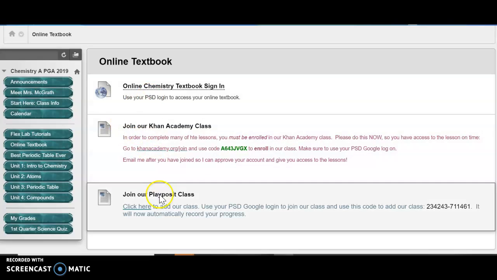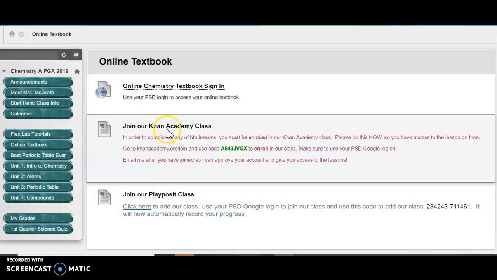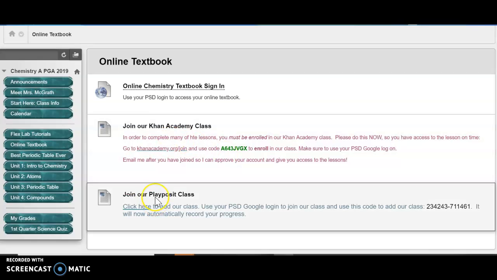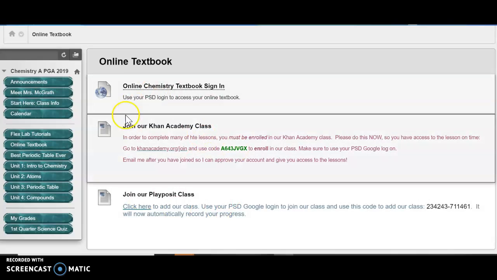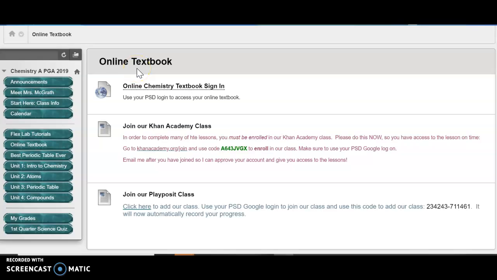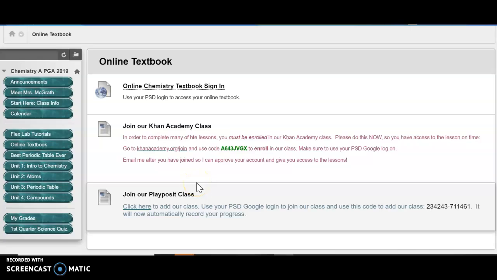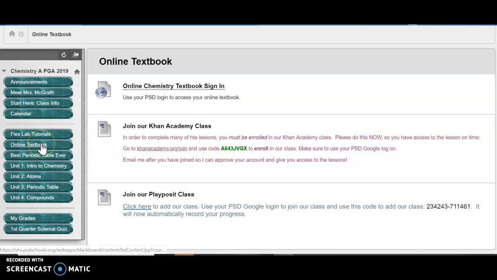You also will be using Khan Academy quite a bit in this class, so you can go ahead and sign up for your account. We will do some of this in live class as well. And we're going to be using PlayPosit occasionally just for some help videos. So you can find all of that under your textbook because your textbook is not truly your only resource. We use Khan Academy and PlayPosit as kind of a supplement to our textbook, so they're all located there.